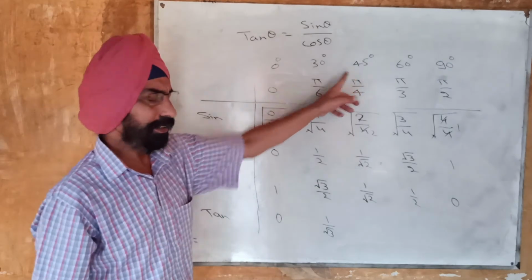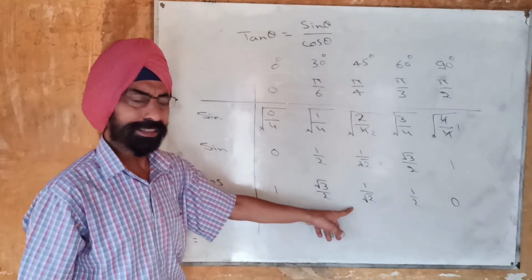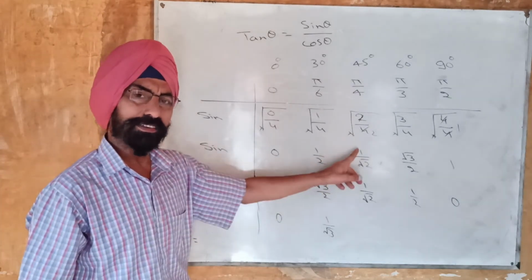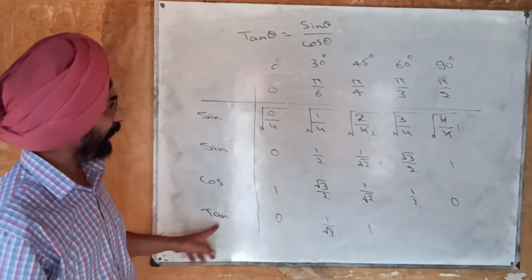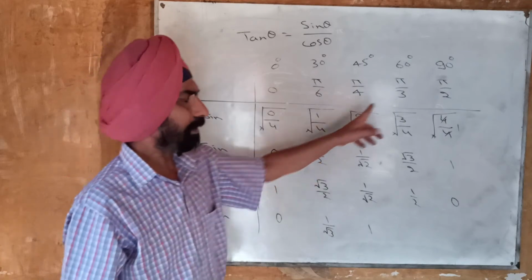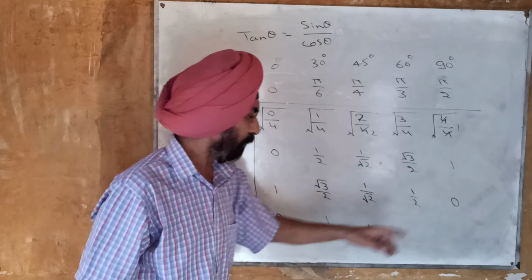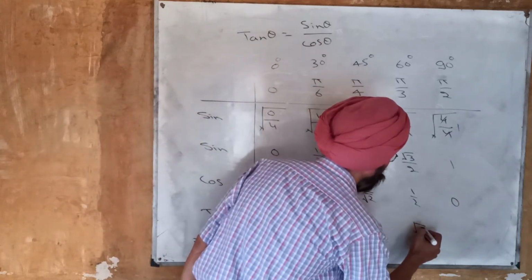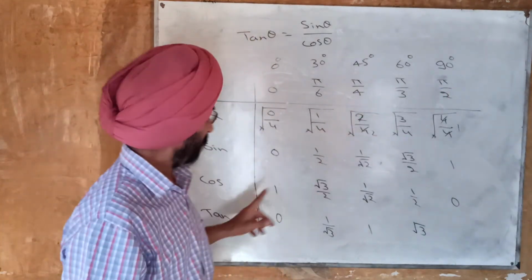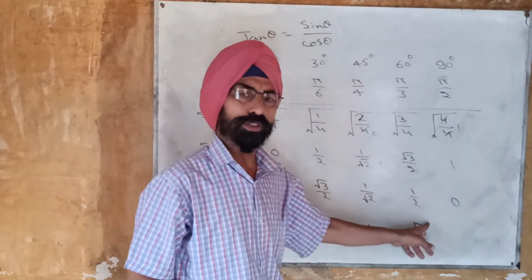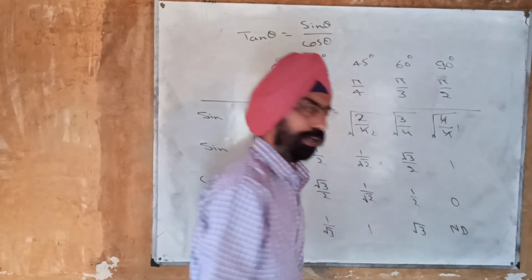Tan 45 degree or tan pi by 4: you divide 1 by root 2 by 1 by root 2. Since numerator and denominator are the same, they will be cancelled out to give the value equal to 1. Then tan 60 degree, or tan pi by 3: divide root 3 by 2 by 1 by 2. 2 will be cancelled and you will be left with root 3. And in the last, tan 90 degree, that means tan pi by 2, is 1 upon 0, and 1 upon 0 is not defined.